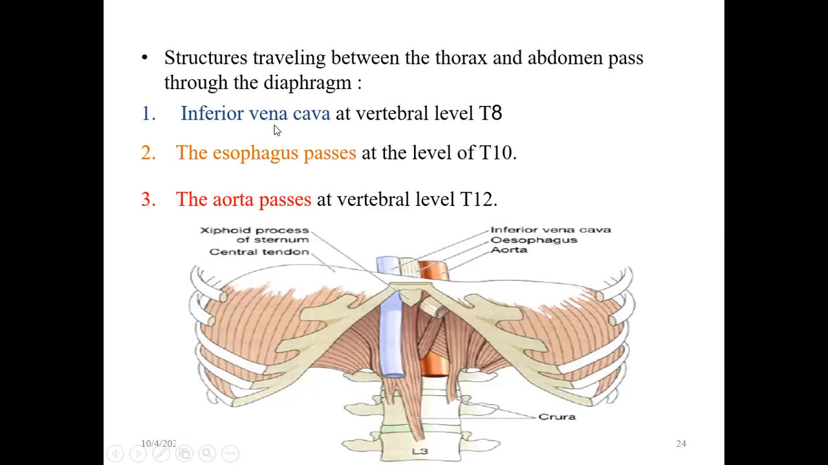Voice of America. V stands for vena cava, that is inferior vena cava. O, in British English they write esophagus starting with O, OE esophagus. Then A stands for aorta. So these are the three structures: VOA, vena cava, esophagus, and aorta at the levels of T8, T10, and T12.